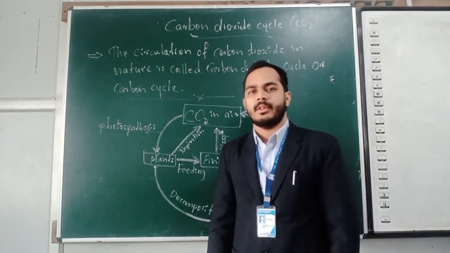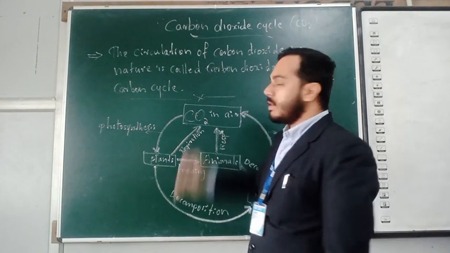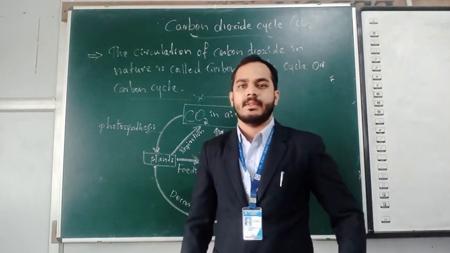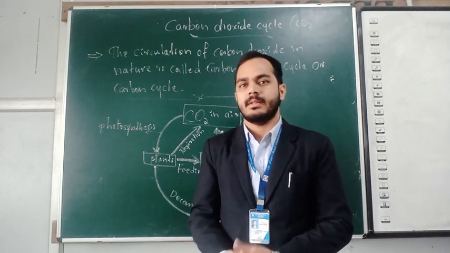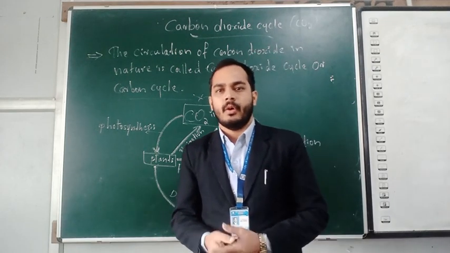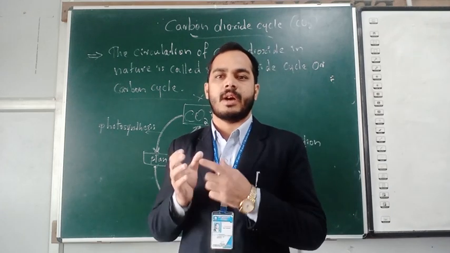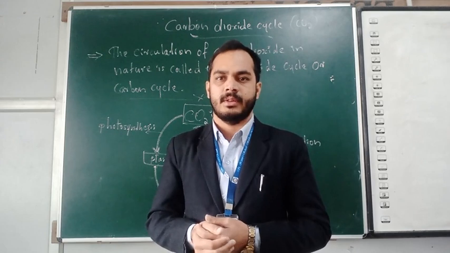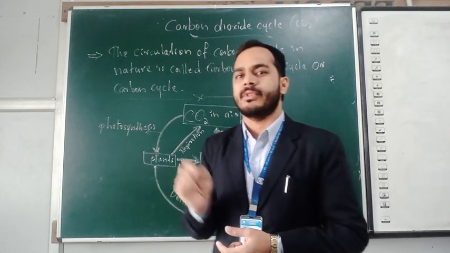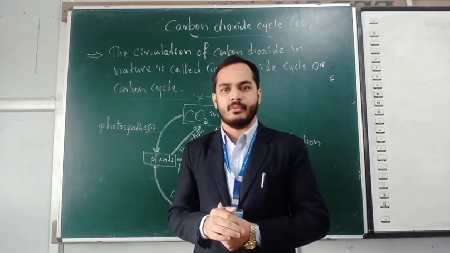Today I am going to explain the topic carbon dioxide cycle. Carbon dioxide cycle. Simply we can say carbon cycle. Okay. So I hope all of you know what is the percentage of carbon dioxide in the atmosphere. It is 0.03% carbon dioxide in the atmosphere.